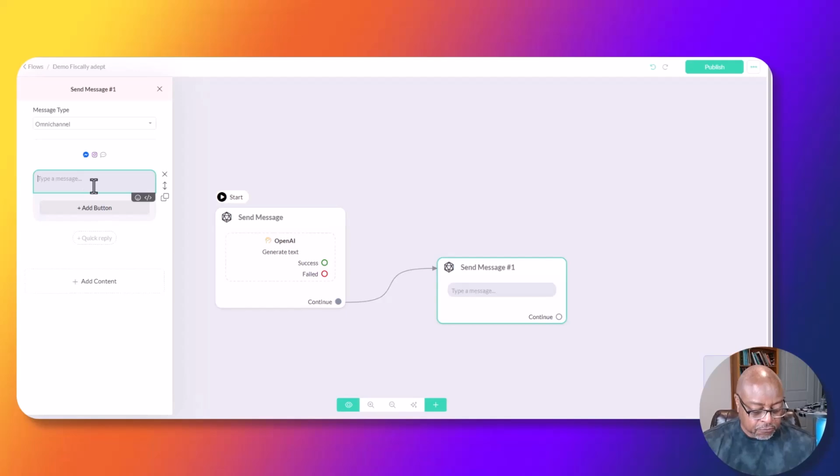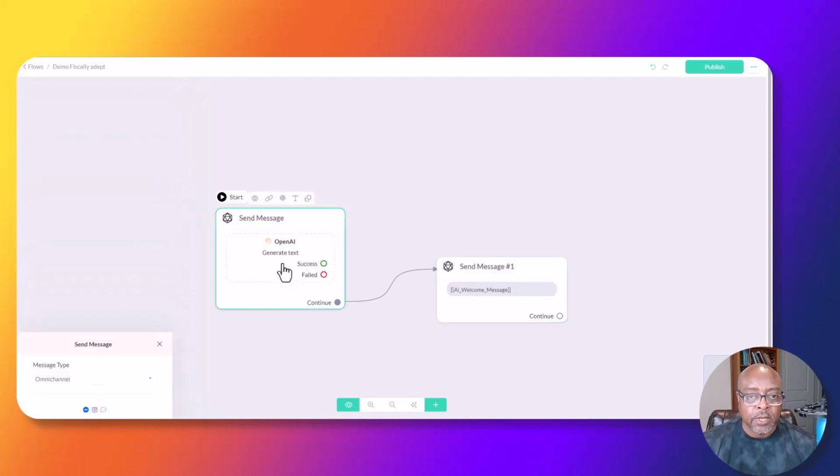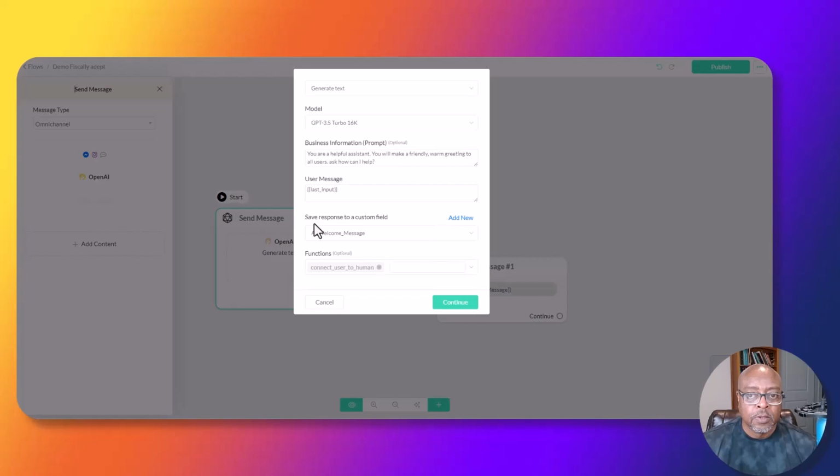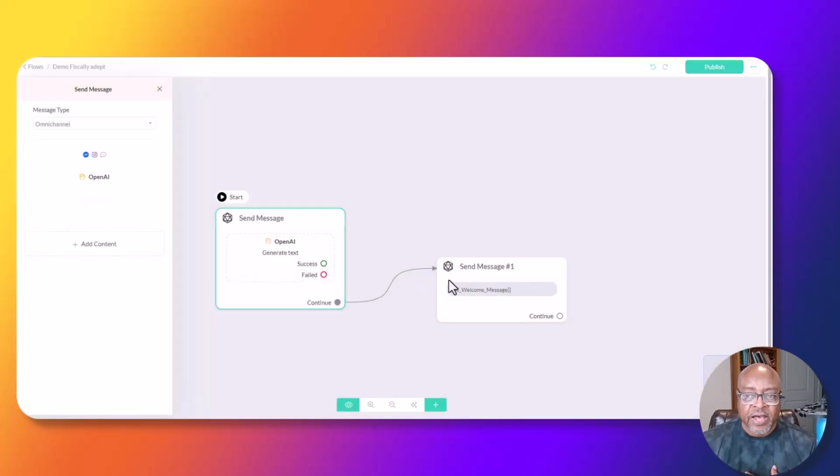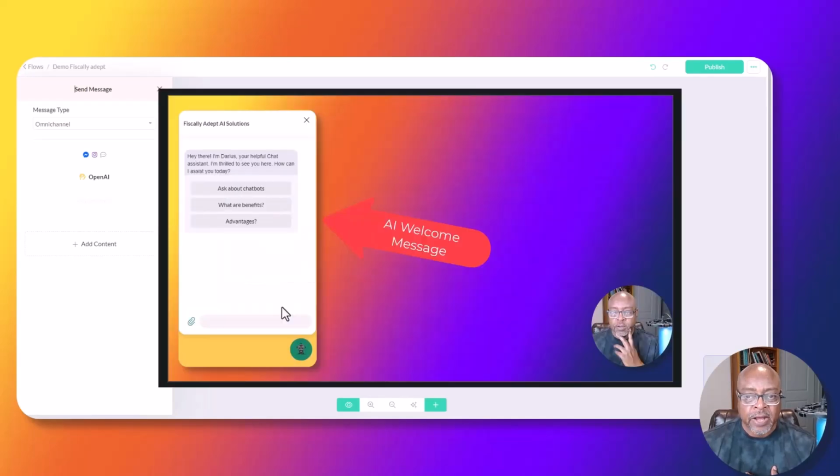So how I can find that function is I'm just going to start typing. So AI, and then I can put in underscore welcome, and it's going to pull in the welcome message for me. So it populates it for me once I start typing. Okay, so this message has to match. You're telling the AI, hey, I want you to put it into this box, and then it finds that box, and then it puts the message into the box. So that's the welcome message that you see shoot out.